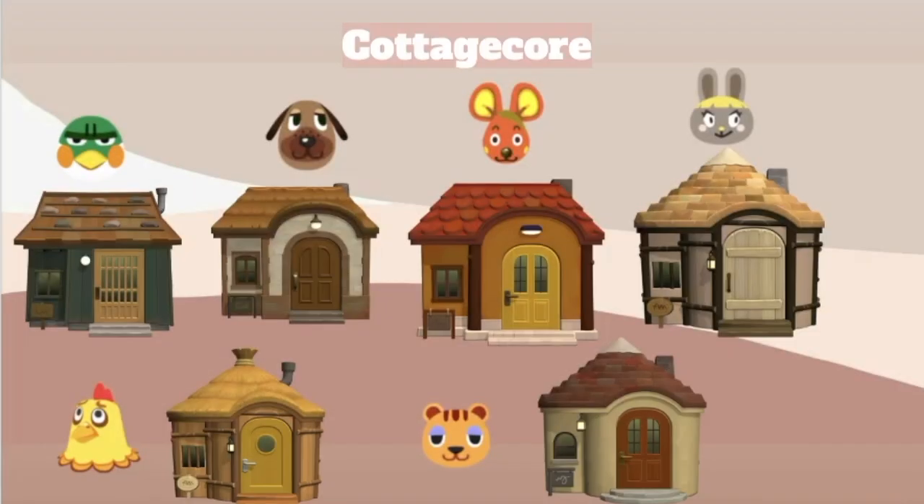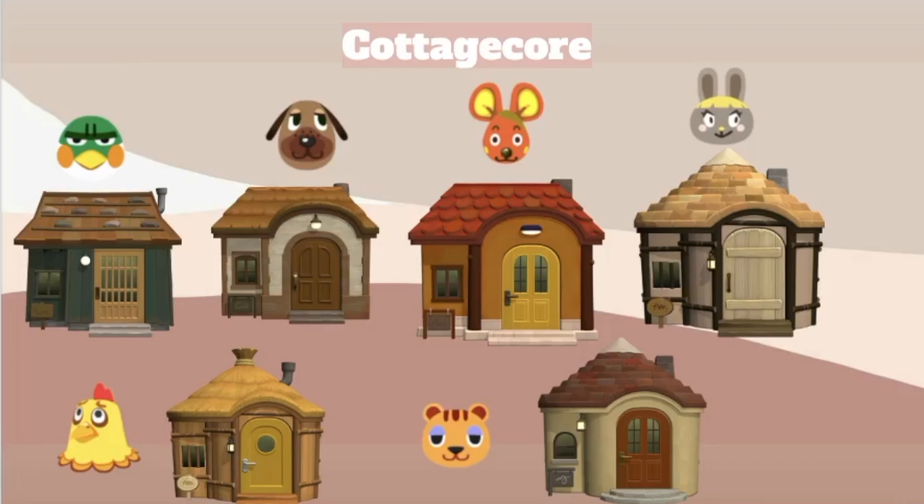And the next one is another big one that a lot of people really love, which is Cottagecore. I'm gonna be honest, I've never done Cottagecore, so I'm sorry if these are not very good, but when I think of Cottagecore, I think of neutrals and really chill, cozy houses. So the villagers I chose for this one were Admiral, Bee, Bettina, Bonbon, Egbert, and Sally.